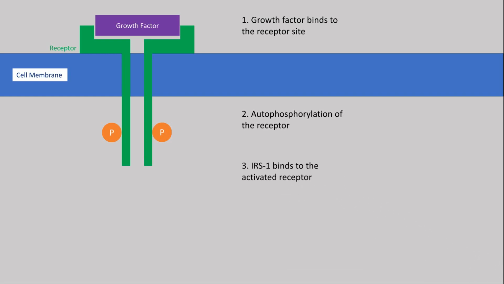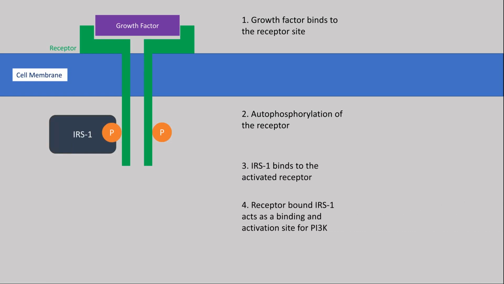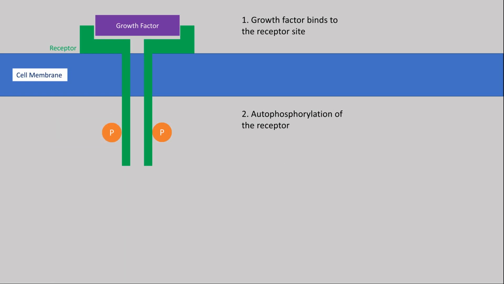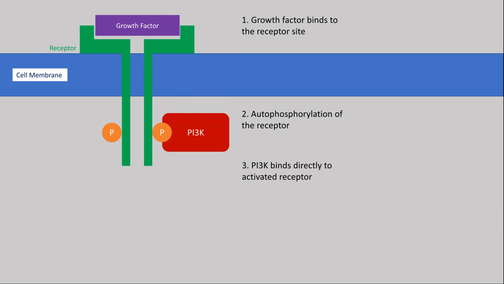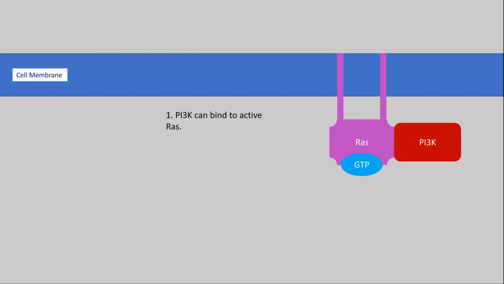The first method involves insulin receptor substrate 1, or IRS1, binding to the activated receptor. IRS1 then acts as a binding and activation site for PI3K. The second method involves PI3K binding directly to the phosphorylated receptor on the internal side of the membrane and becoming activated. The third method does not include a receptor site at all. Instead, PI3K could bind to activated GTPase and RAS to become activated.